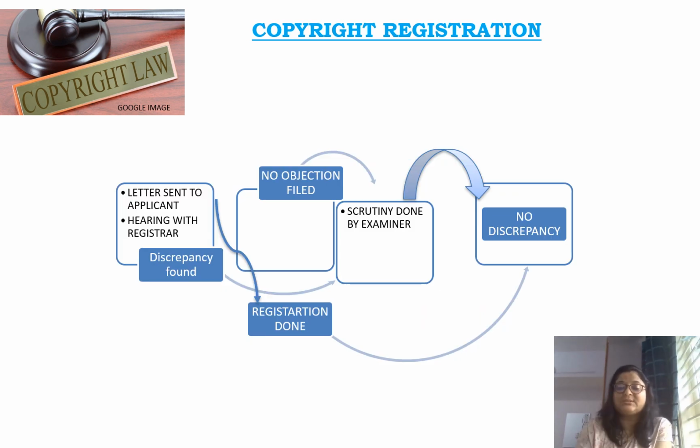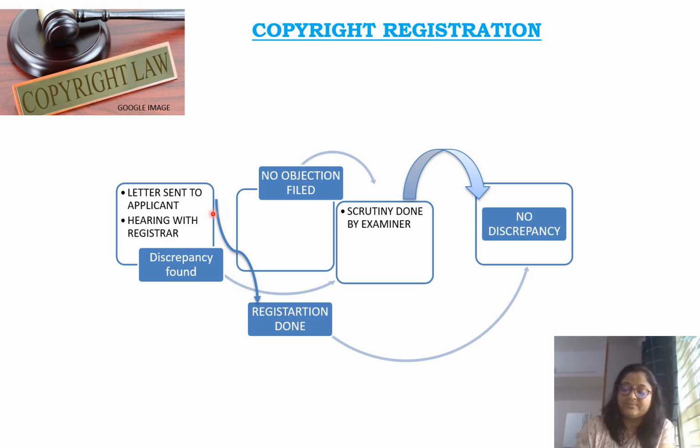So see, first we will see the case if there is an objection filed. Okay. So what we will do: the first letter will be sent to the applicant, and then there will be a hearing with the registrar, since someone has filed an objection. So what will the copyright registrar do? He will send the letter to the applicant.